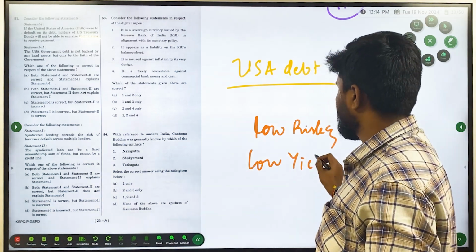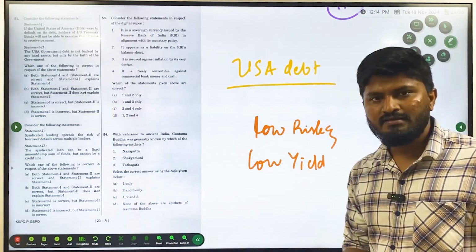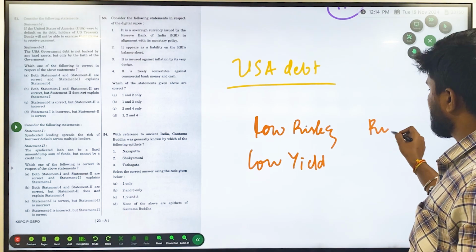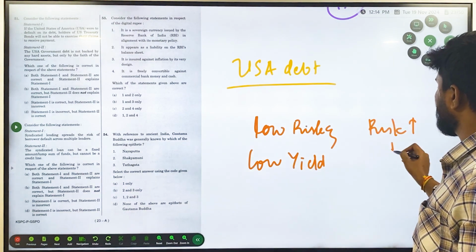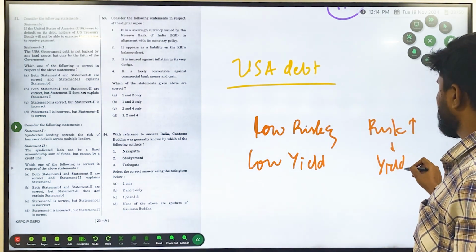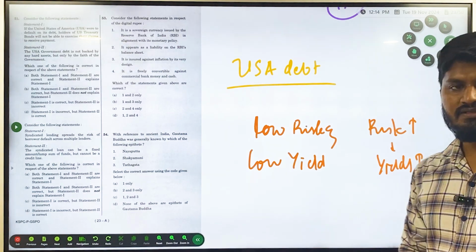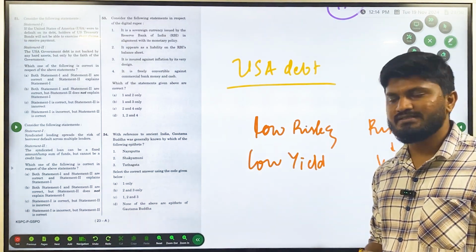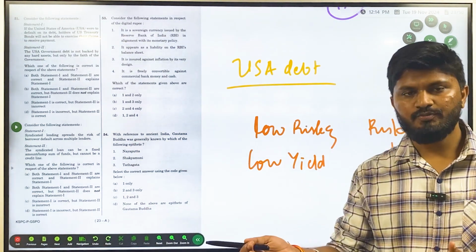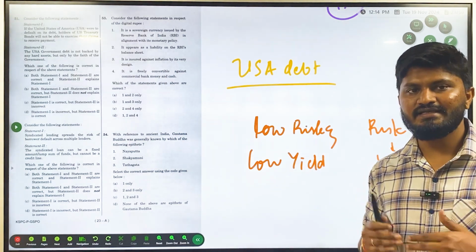If the risk is high, yields will be high. Here the risk is less, so the yields will also be low. Yield means whatever returns you are getting on the investment you put in.